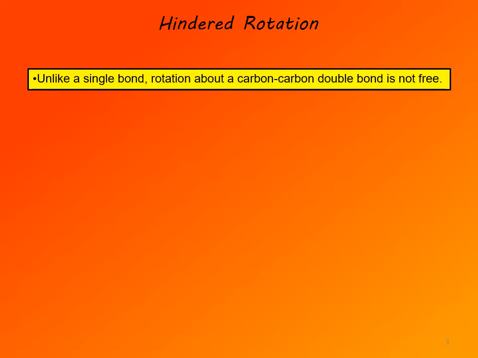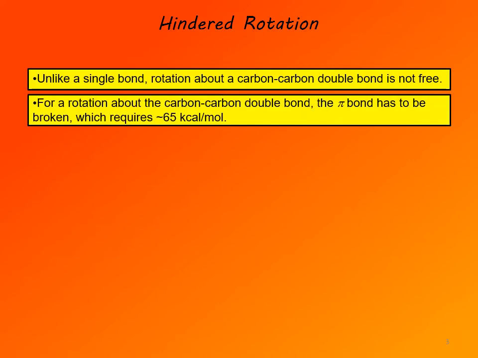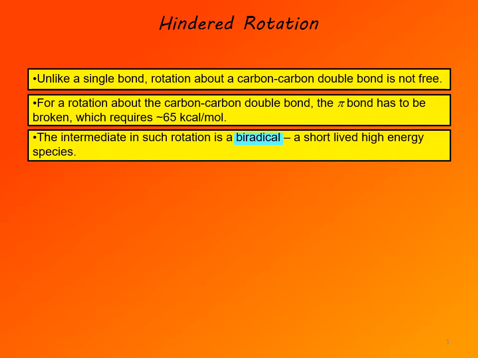So unlike a single bond, rotation about a carbon-carbon double bond is not free. There is an energy barrier for it. The energy barrier is a consequence of the existence of the pi bond. So for rotation about a carbon-carbon double bond, the pi bond has to be broken, and a typical pi bond has energy of about 65 kilocalories per mole. So that's the amount of energy that has to be put in for rotation to occur.